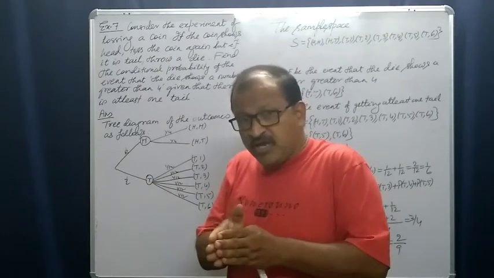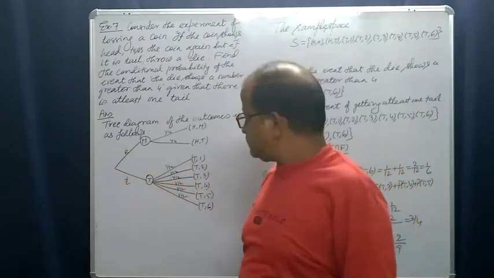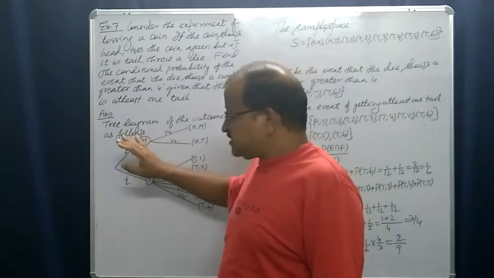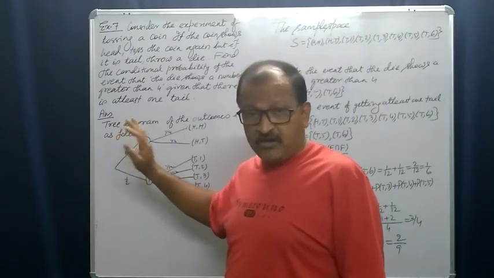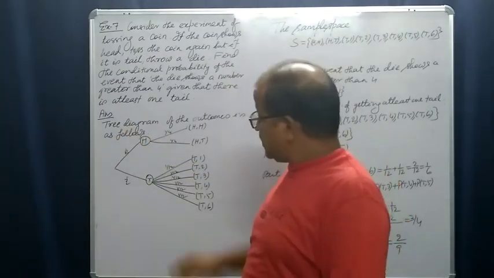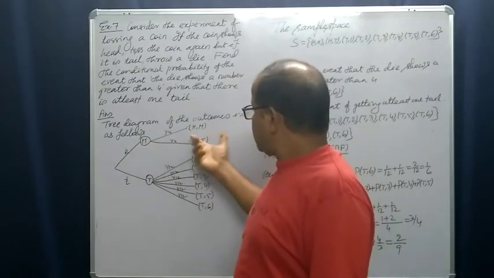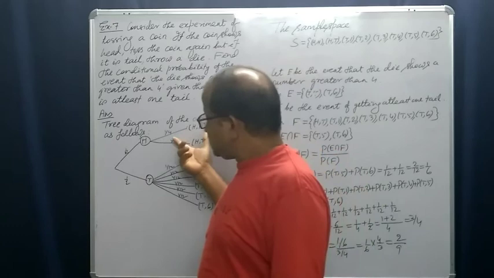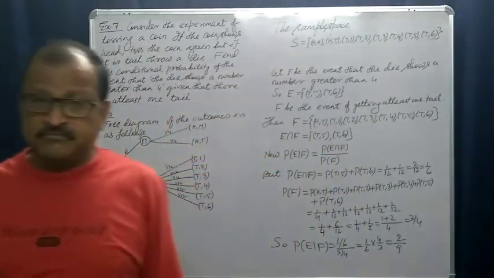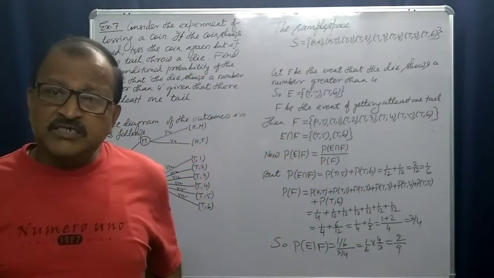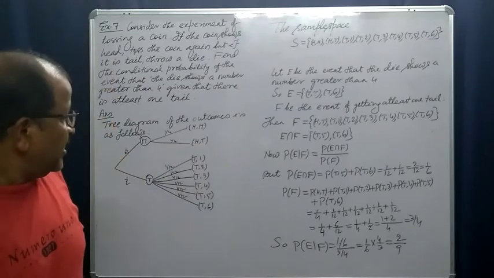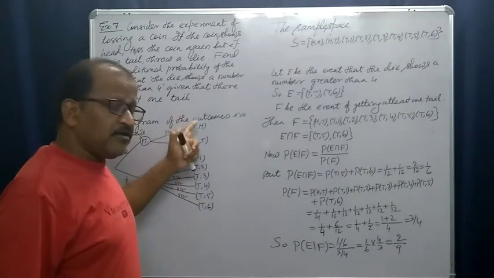Further, while we are extending our experiment, in case the head occurs, that means if head falls, I am tossing the coin again. While tossing the coin again I will get either head or tail.